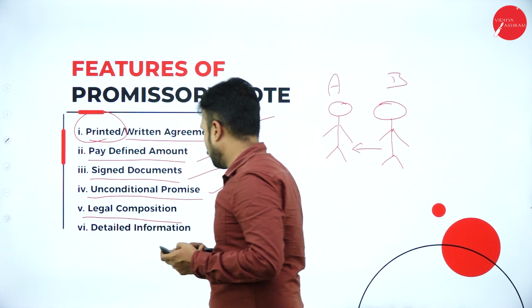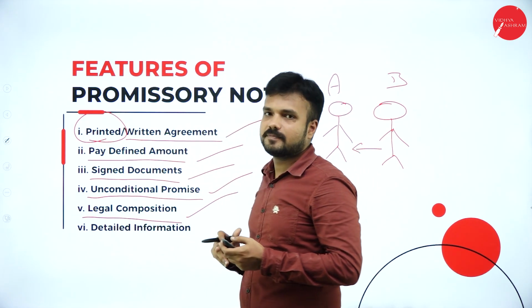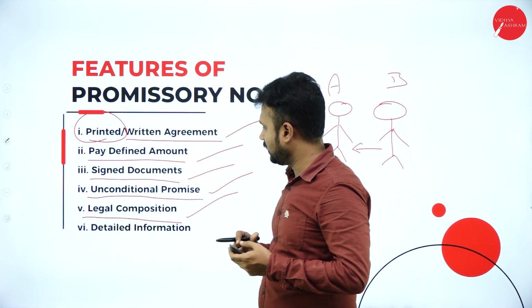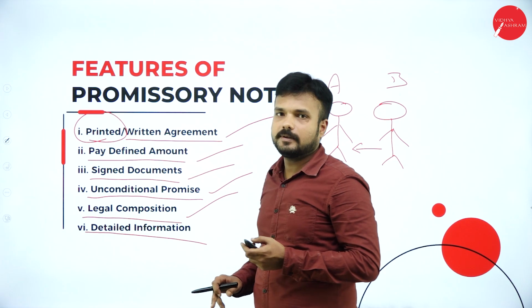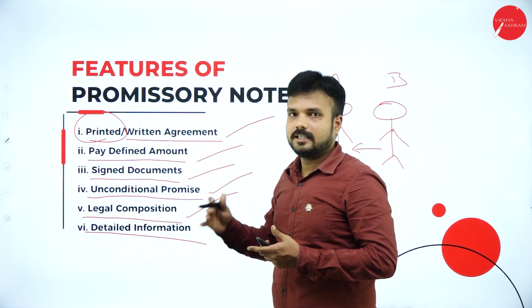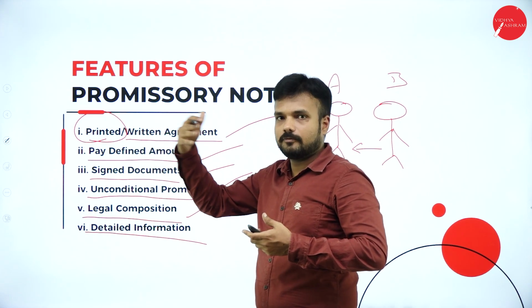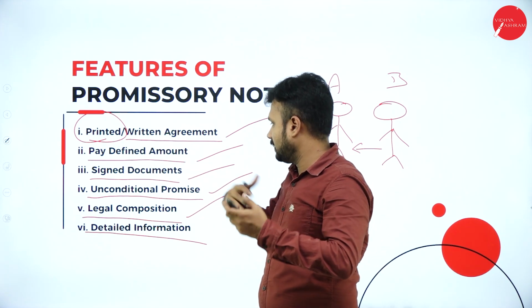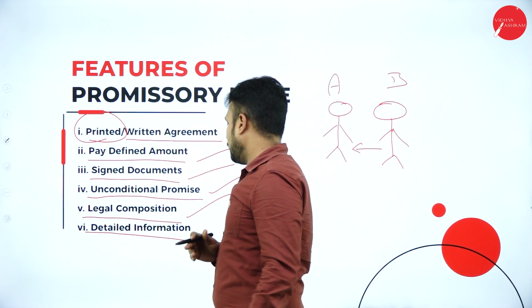Legal compensation. There are certain legalities formulated by the law, that is Indian law. It is a legal compensation that we can say, which must be followed by both parties. If he fails to fulfill his obligation, they get compensated by the court of law. Detailed information.